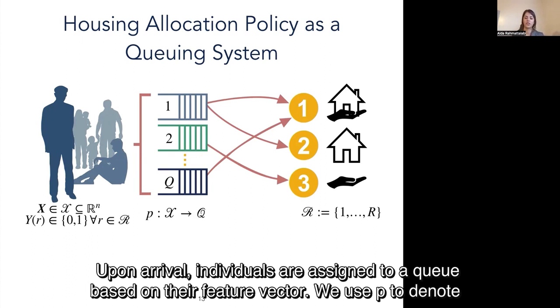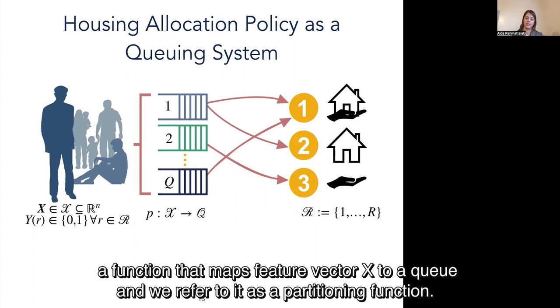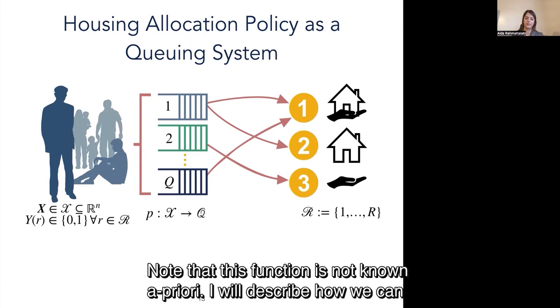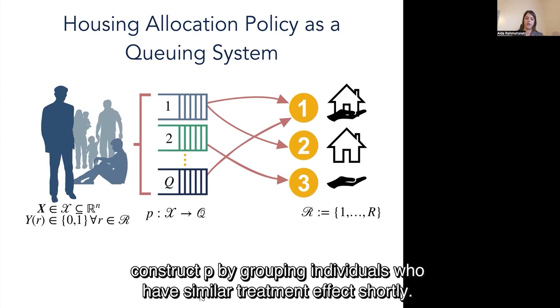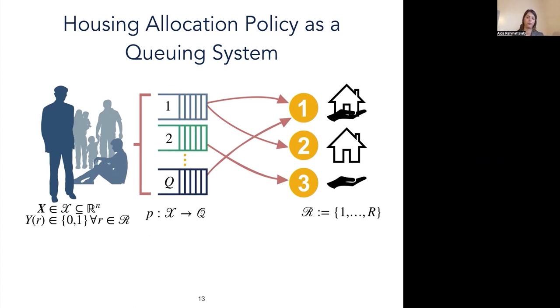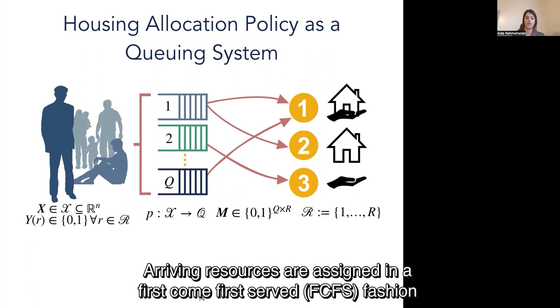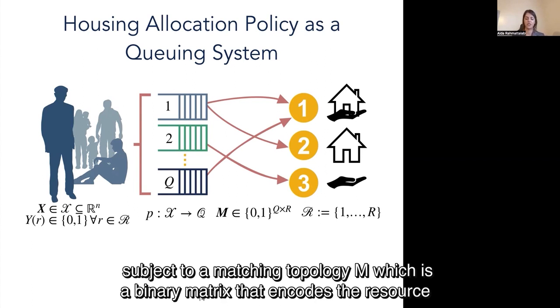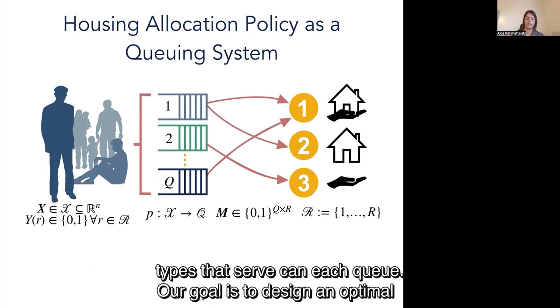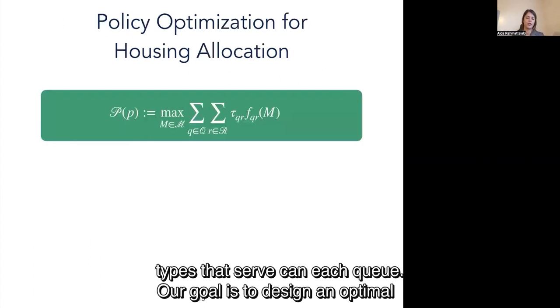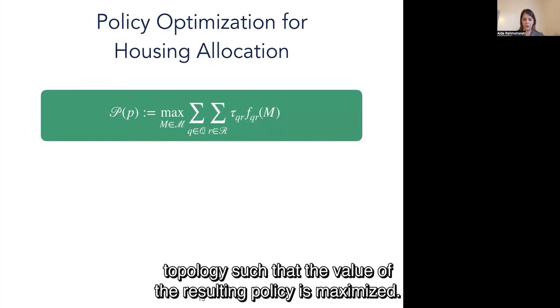Upon arrival, individuals are assigned to a queue based on their feature vector. We use P to denote the function that maps feature vector X to a queue, and we refer to it as a partitioning function. Note that this function is not known a priori, and I will describe how we can construct P by grouping individuals who have similar treatment effect shortly. Arriving resources are assigned in a first-come, first-served fashion, subject to a matching topology M, which is essentially a binary matrix that encodes the resource types that serve each queue. Our goal is to design an optimal topology such that the value of the resulting policy is maximized.